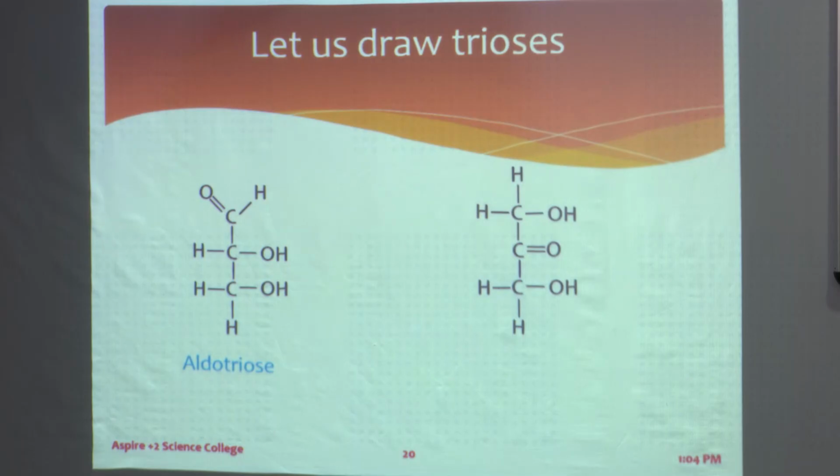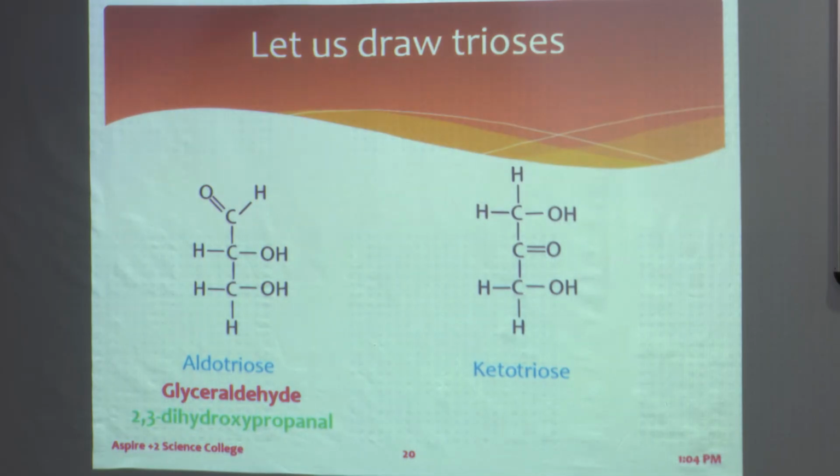Next, this is ketone group, tri means three carbons, then ose means it is a sugar. So this is how, when we go to its specific name, the actual name of this is aldotriose, which is its group name, but its specific name is glyceraldehyde. We have to remember it. Glyceraldehyde is a very important molecule.